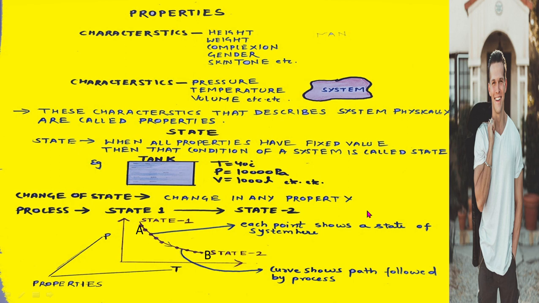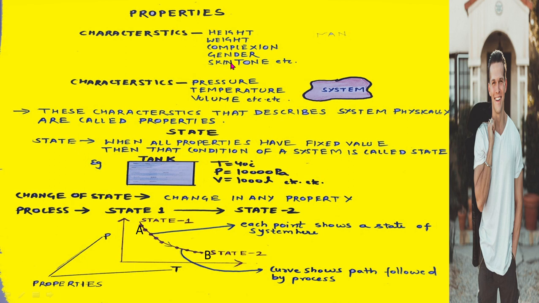Friend, consider a man as shown here. The physical condition of this man can be described through its characteristics such as height, weight, complexion, gender, skin tone. All these are characteristics of this man. So the condition of this man can be described through these characteristics. So these characteristics of this man are properties of this man, which are specific to it.